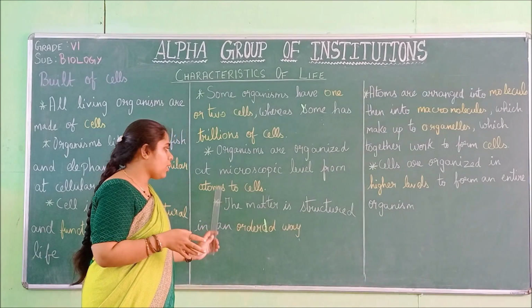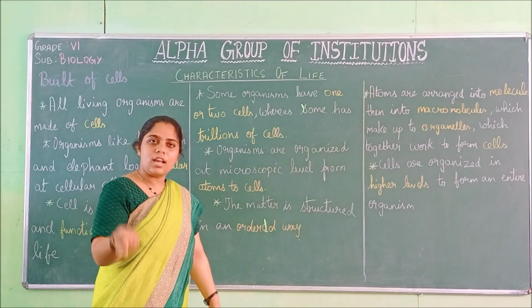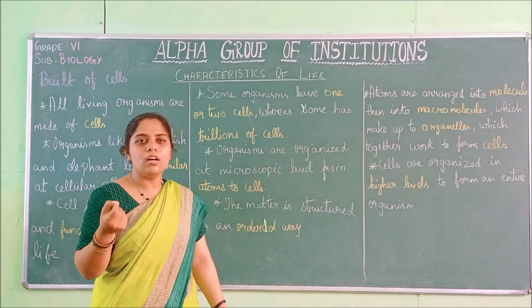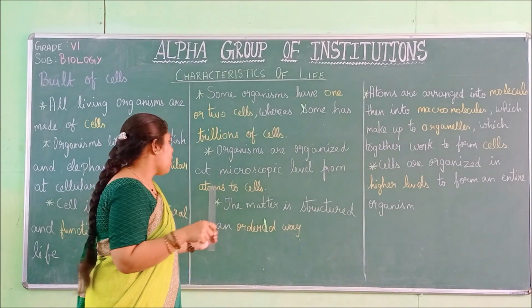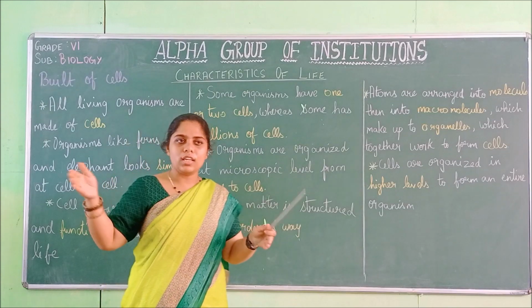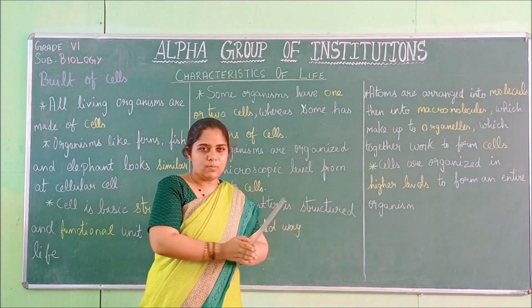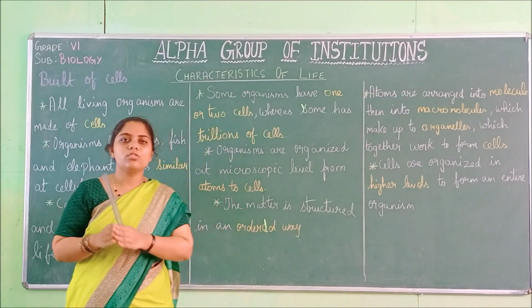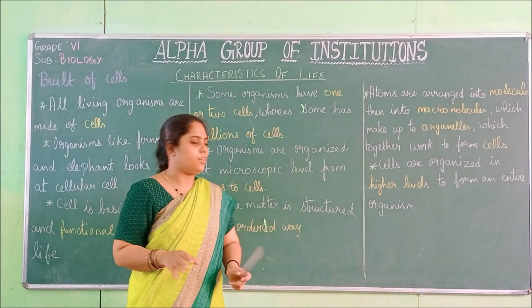From atoms, these cells have been formed. The cell is a minute unit. Smaller than that is the atom. How is an organism fully formed? We have to start from atoms, cells, tissues and organisms like that. It is a chart. I will explain it to you later on.